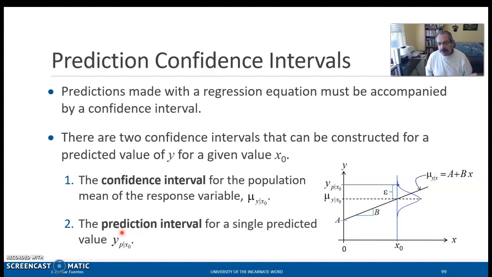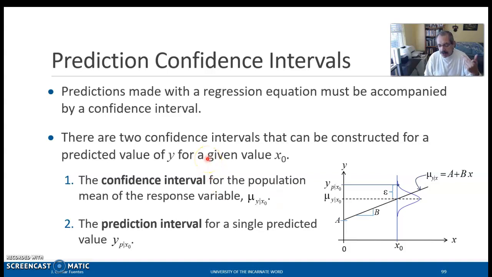The first one is a confidence interval about the mean of the response, this mu y for a particular value x sub 0, and what we call a prediction interval for a single predicted value, this yp for x0. So you could be predicting for the average, or you could be predicting for a single value.